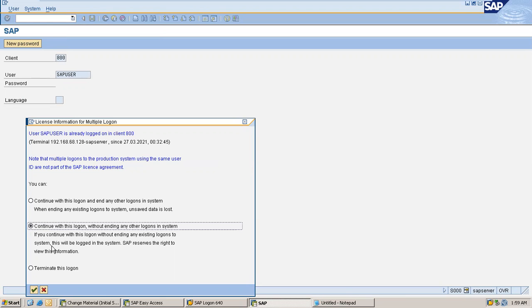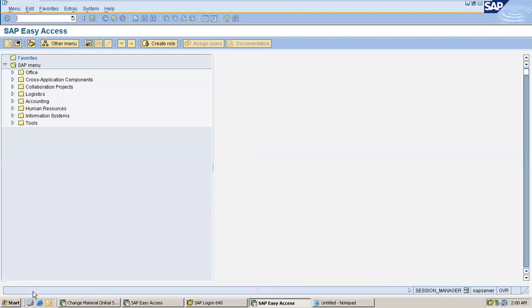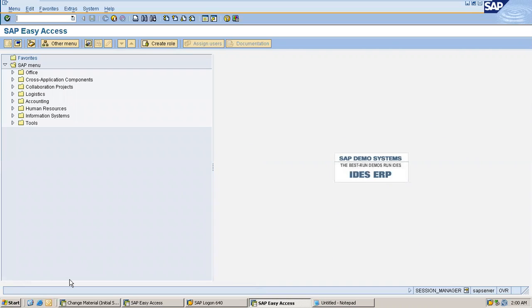If you want to terminate the current login, then you have to choose terminate this login. So I'll go with continue with this logon without ending the other login. So just continue. This tick mark is the continue button and the red cross is the cancellation button. Okay.